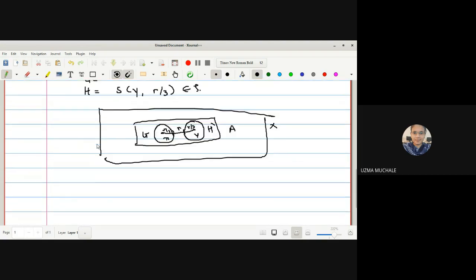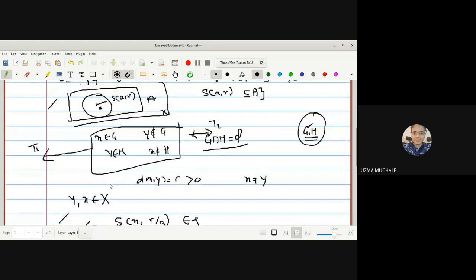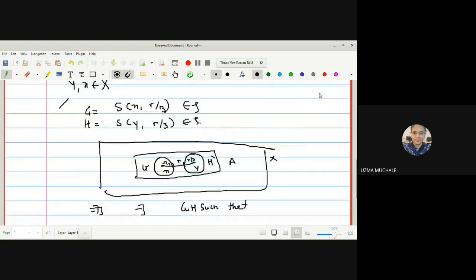So that's why we can say, which implies there exist G and H such that they satisfy the condition. What is the condition? The one condition which we want to prove. They satisfy this condition, as well as they are disjoint. Why are they disjoint? If, instead of selecting r by 3, I had selected r by 2, it would have been somewhat difficult. Okay, so that's why I have selected this to be r by 3.